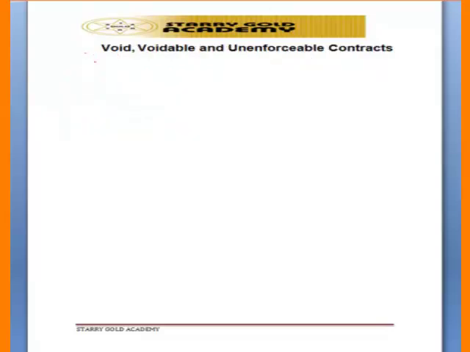Then let us look at void, voidable, and unenforceable contract. A void contract is a contract that is illegal from the beginning, so void ab initio. That means it is a contract which the court will not recognize, because right from the start parties are not supposed to enter into such a contract. So that is what I mean by void. It is unenforceable at all, and the court will not recognize it at all.